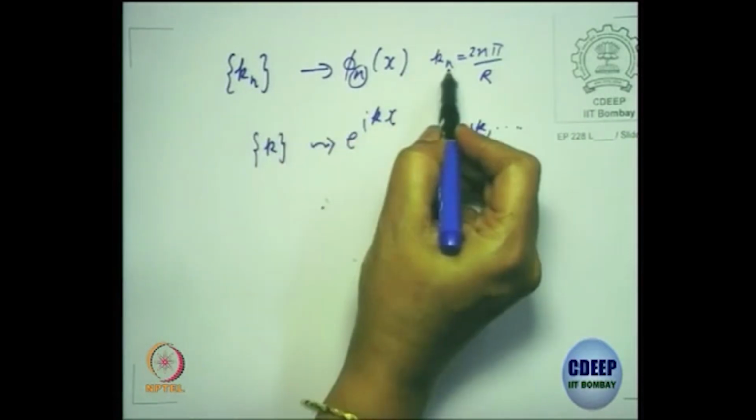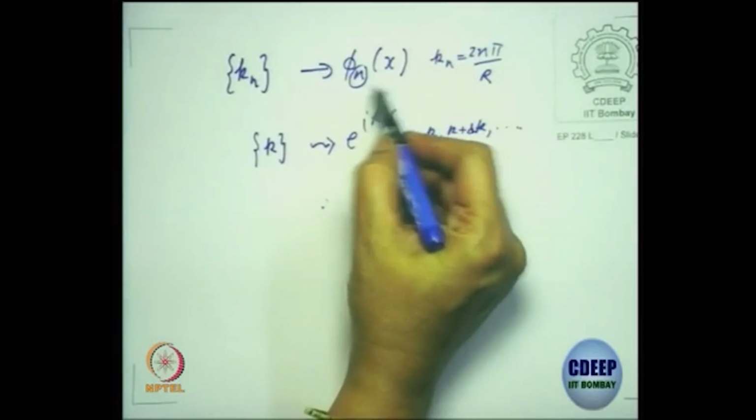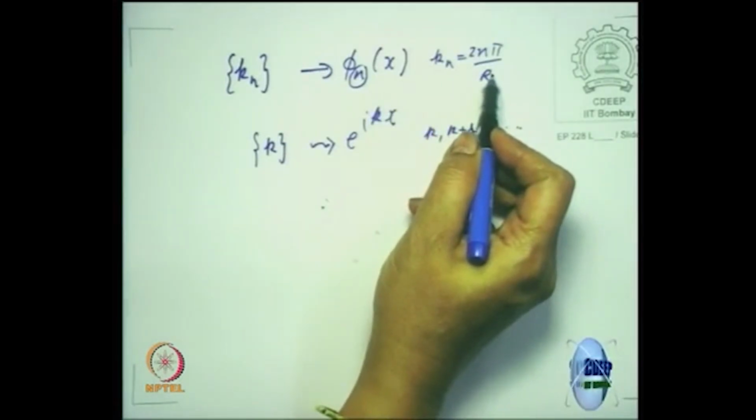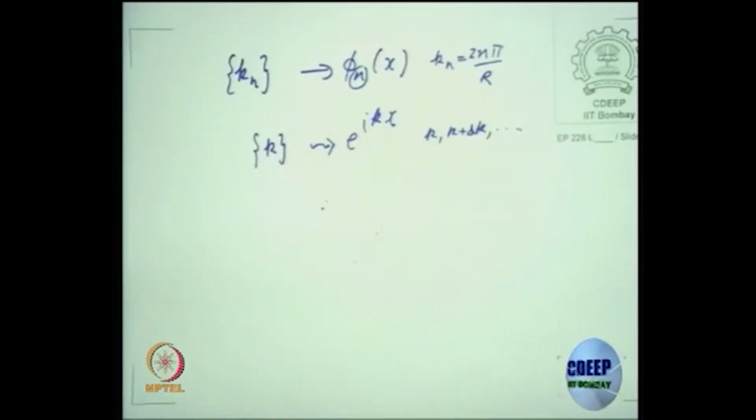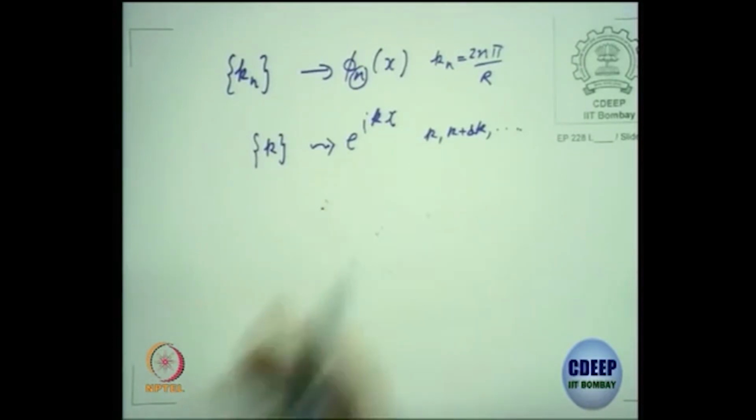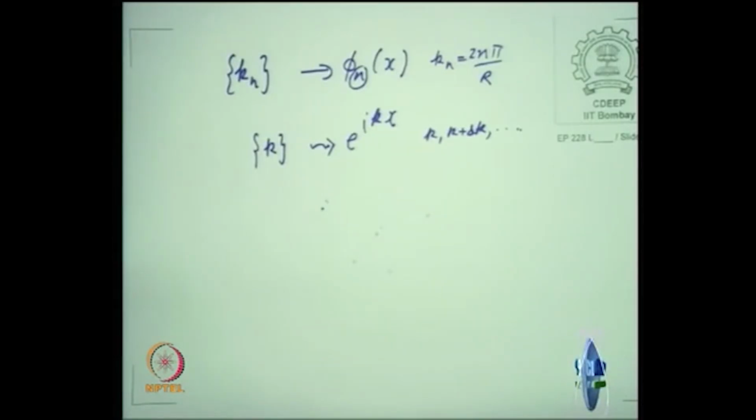So this vector space is countable, but it can be infinite dimensional, like particle in a box stationary states, the φn(x) which you write. n can go up to infinity, there is no cutoff, but countable in the sense that it is a summed-up series. But if you look at a free particle, these basis functions also form a linear vector space, but here there is a continuum, so we call such a linear vector space an uncountable linear vector space.